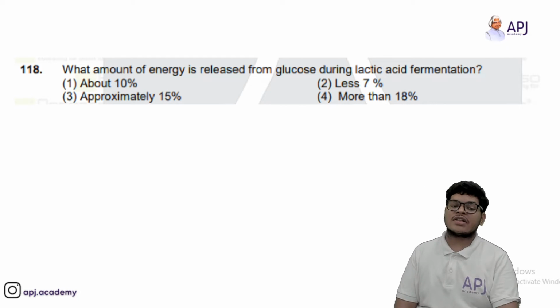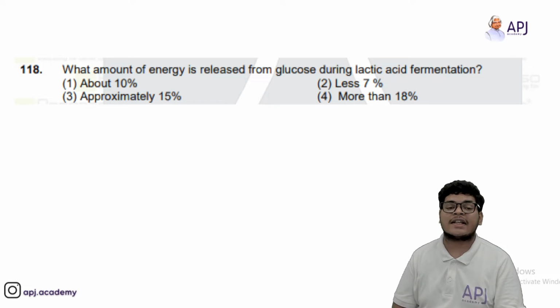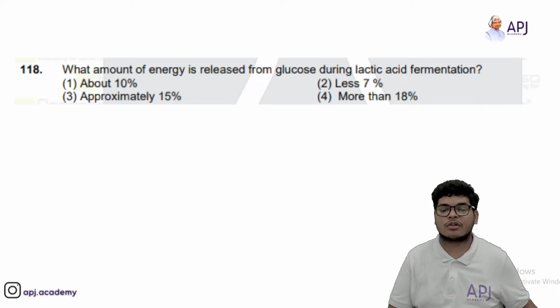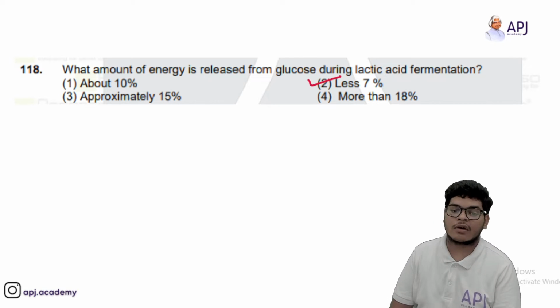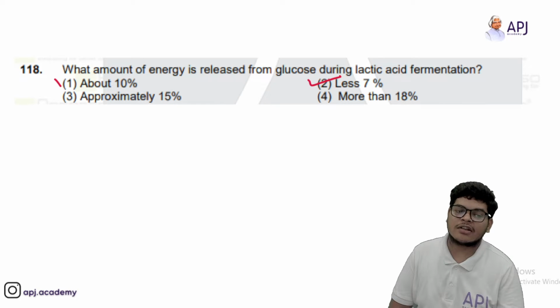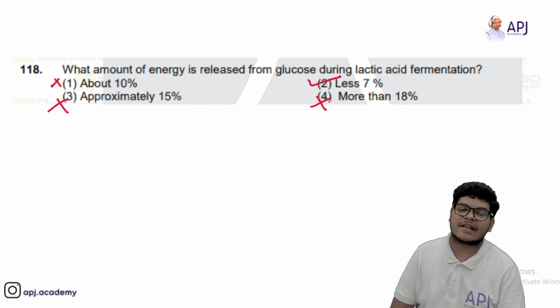What amount of energy is released from glucose during lactic acid formation? So the answer should be less than 7%. Okay. About 10% नहीं होगा, 10% से ऊपर तो बिल्कुल भी नहीं हो सकता. So it will be less than 7%.